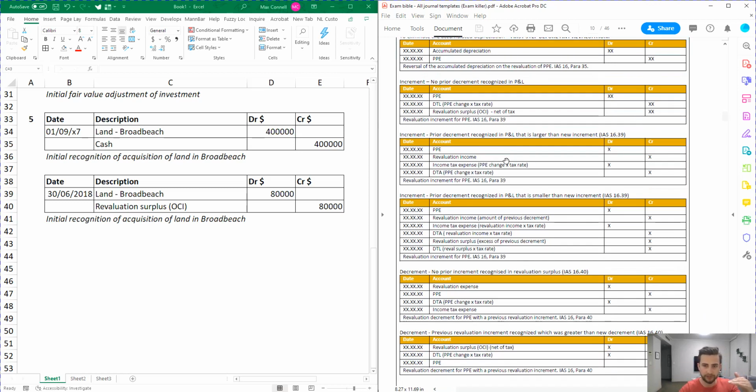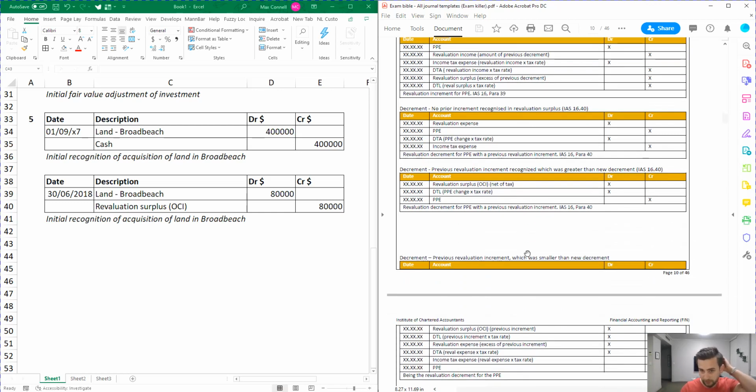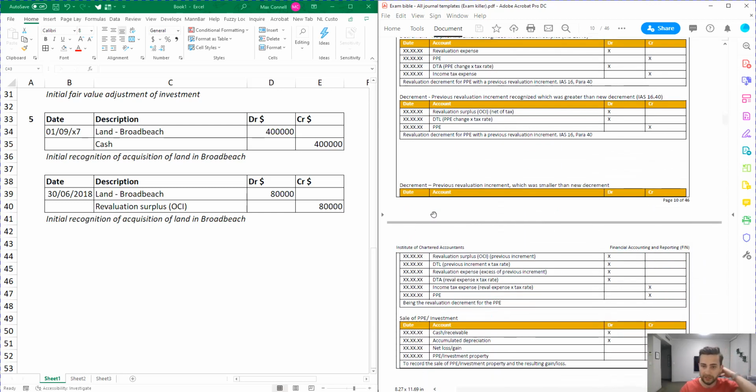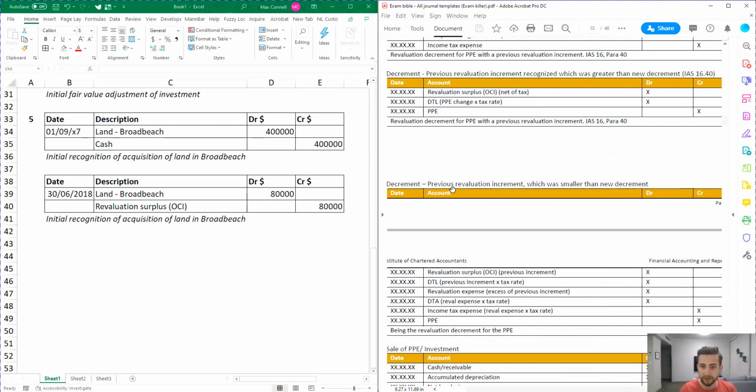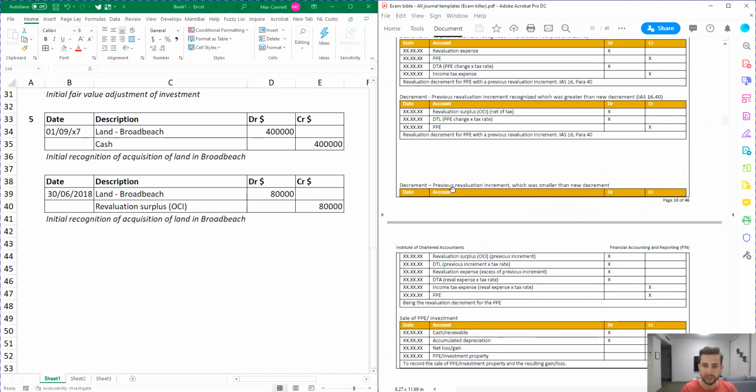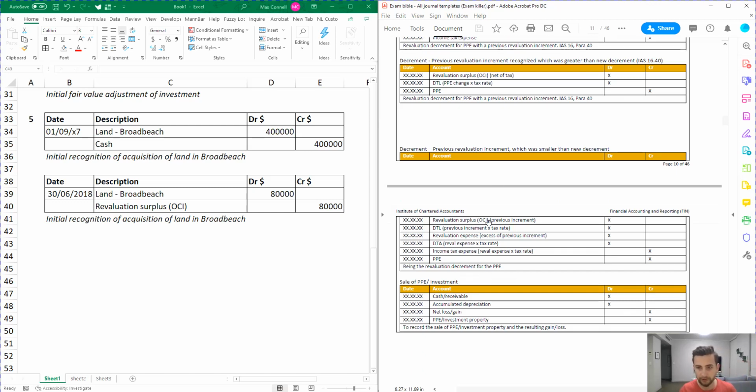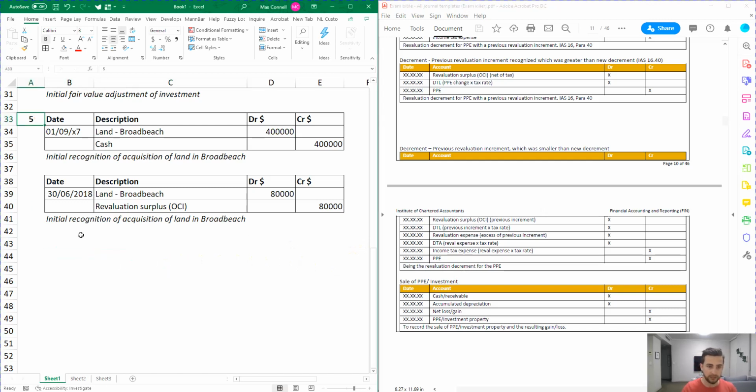So that means an increment of 200k. This year we want to decrease by 250k. That means we want to use this journal down here, which is the previous revaluation increment that was smaller than the new decrement, because the 250k is bigger than the previous 200k. The question has specified that we ignore tax, so we can ignore the DTL, the DTA, and the income tax expense. So let's post our final journal down here.